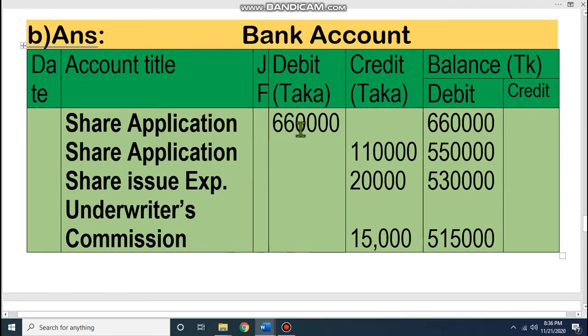The money for application 6,60,000 you have received. In balance you have 6,60,000. Out of that 1,10,000 you have returned. So now you have 5,50,000. For issue expenses you give 20,000. Now you have 5,30,000. And for commission you have given 15,000. Now you have 5,15,000. That means, dear student, you have balance 5,15,000.